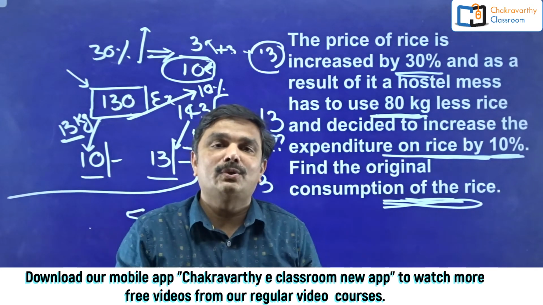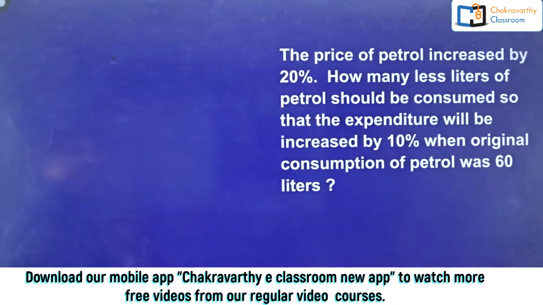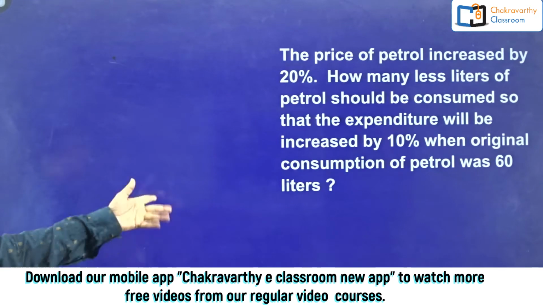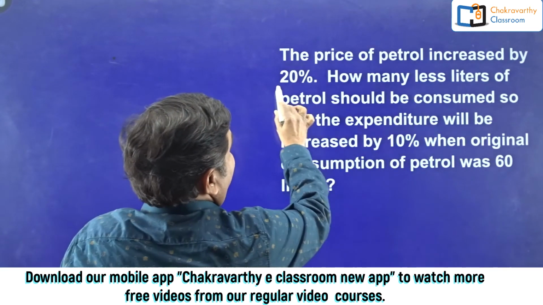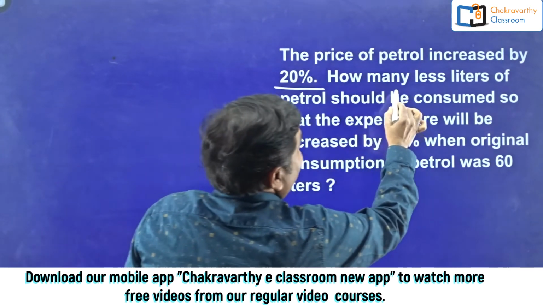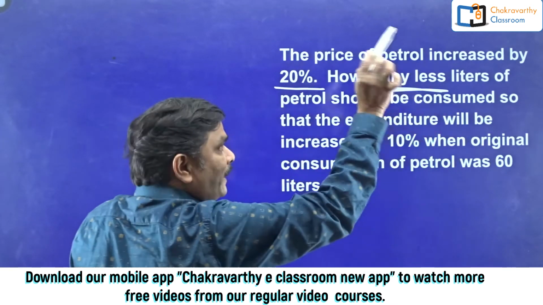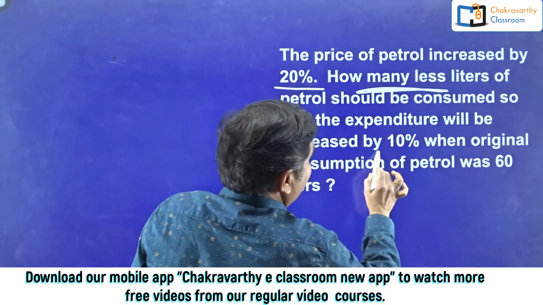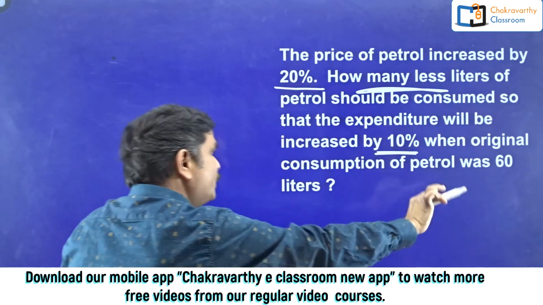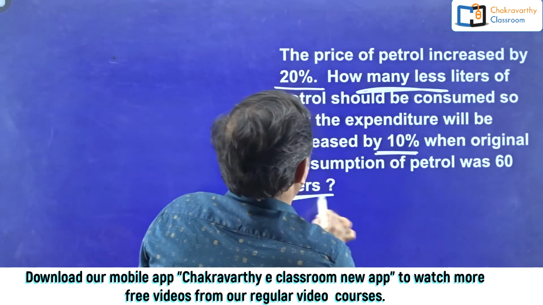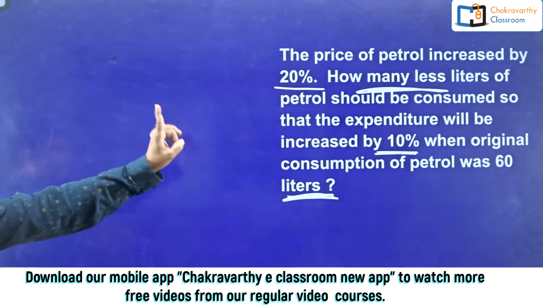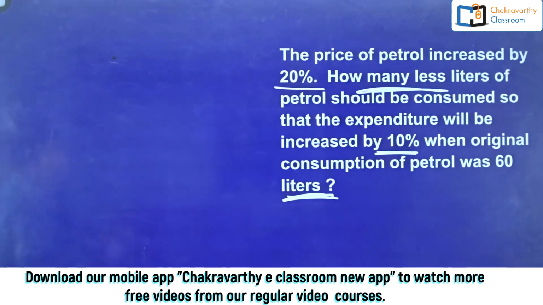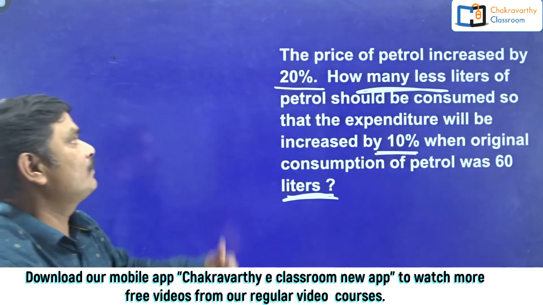Now you take the next question. Now you must try this question, students. You must do this one. Take a little time and try to do it by yourself. The same model. They have given the price of petrol increased by 20%. How many less liters of petrol should be consumed so that the expenditure will be increased by only 10%, when the original consumption of petrol was 60 liters? This is one of the very good questions from the percentages chapter. Good concept. Okay, right. How to go for this one?